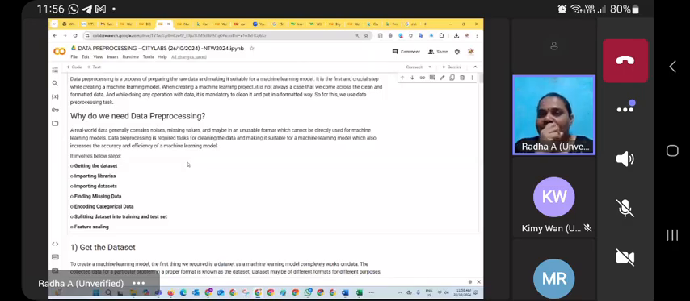Finding the missing data means, for example, in my data set I don't know. Recently we discussed the car price prediction, where 8,000 plus rows of information are available. I couldn't see each and every row; it would be tedious to check everything. So I feed the information to the machine.